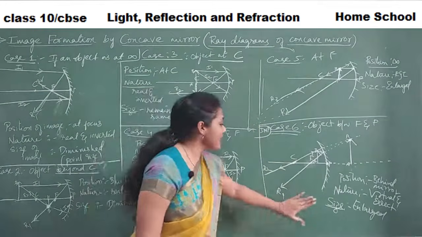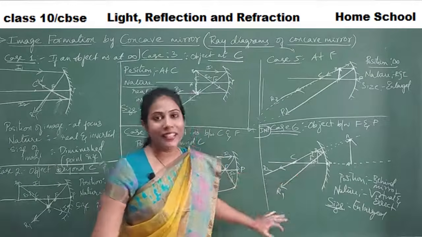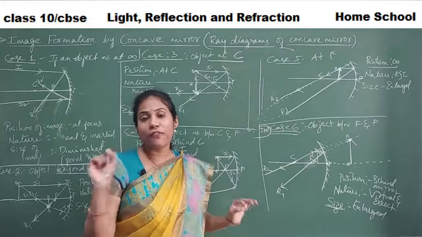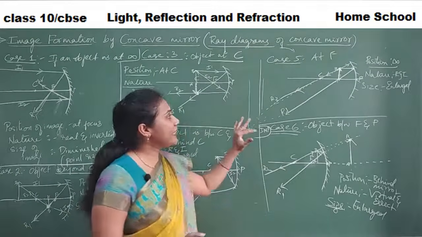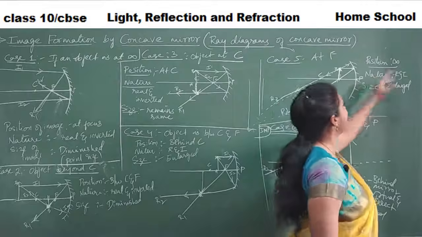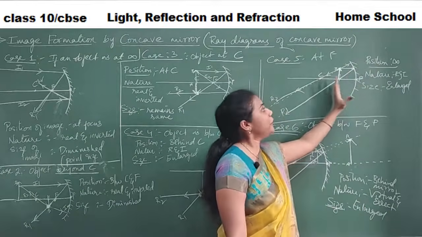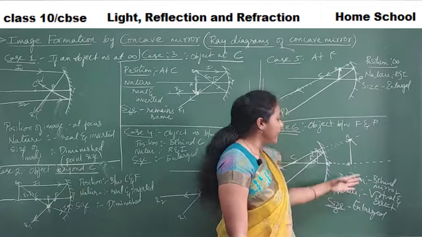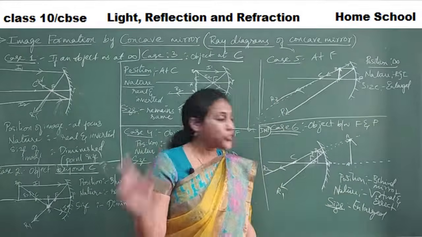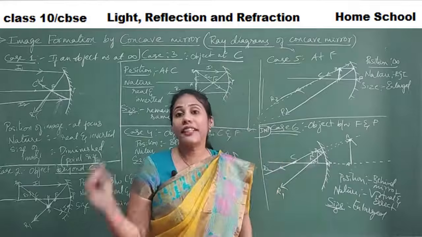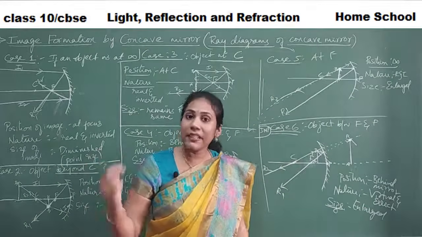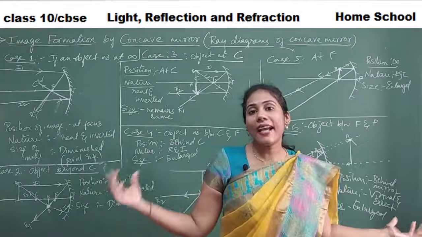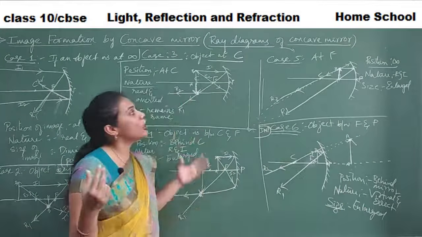Okay, so this is our hero of the ray diagrams. Today's hero of the ray diagrams is case 6, which you shouldn't forget, because in all the 5 cases, what was the nature of the image you got? Real. That means you got your images in front of the mirror only, not behind the mirror. That's why they were real and inverted. But here you will get a virtual and erect image. Even in a concave mirror, virtual and erect images are possible. Okay, so these are the 6 ray diagrams that you should remember on concave mirrors.